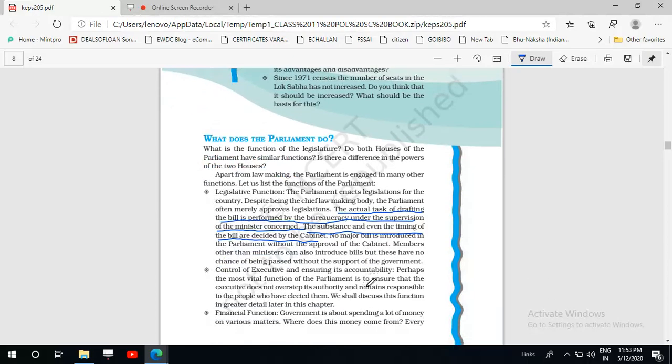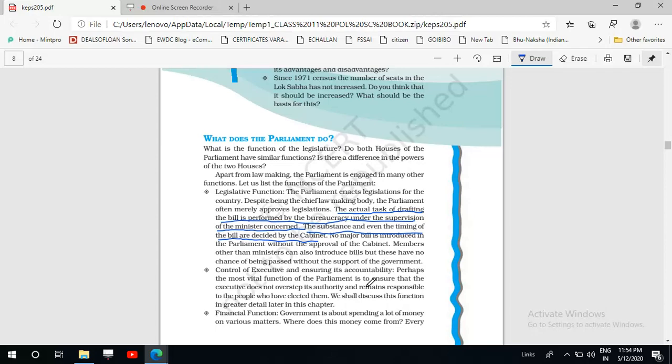Okay. Now we are considering the second function of the parliament. Parliament is supposed to play the role of supervising and controlling the executive. The executive, that is the cabinet with the prime minister at its head, the cabinet is accountable towards the parliament. And this is the most important function of the parliament, that the executive does not overstep its authority and remains responsible to the people who have elected them.